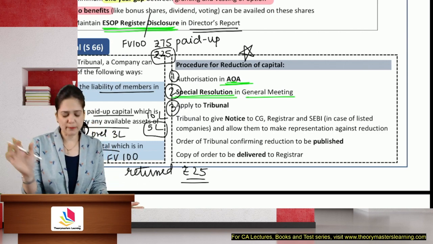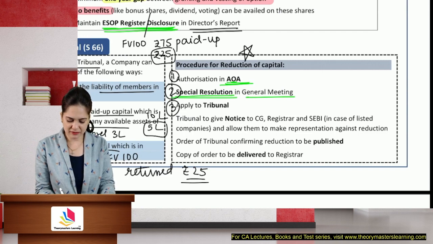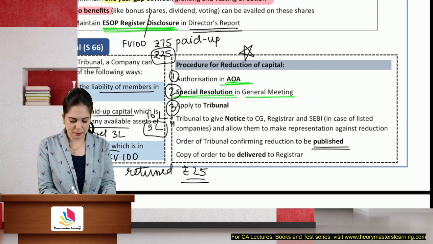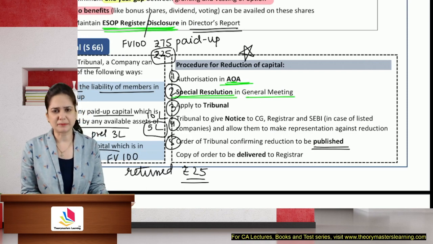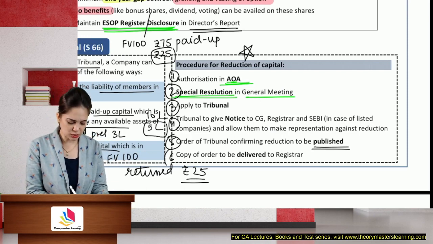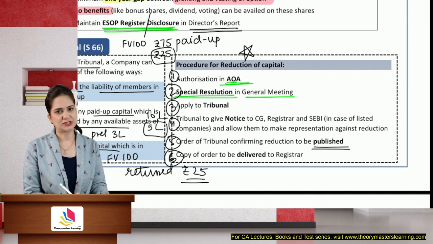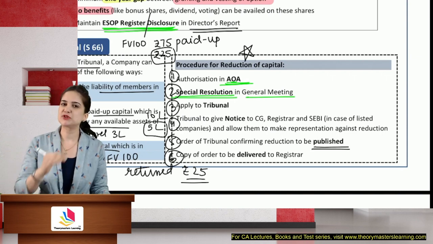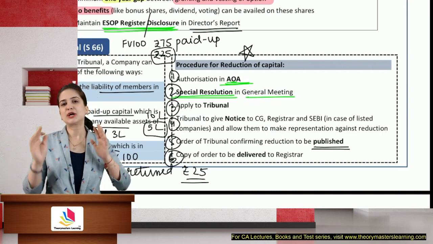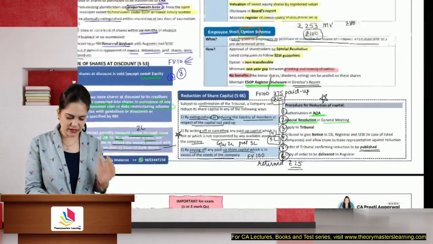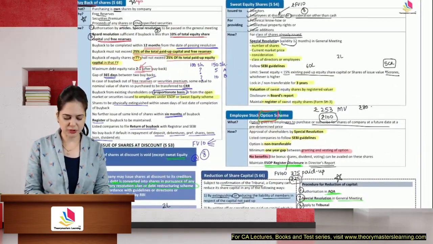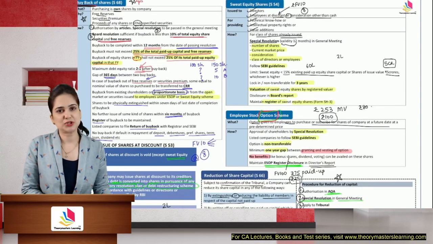If there is no objection, then they will reduce it and they will require the company to publish that in the newspaper or any other manner like website. Copy of this order will also be delivered to the registrar. So students, these are steps which you have to learn and the chart book will help you to learn these concepts. So with this, we have quickly gone through the important provisions of shares and share capital.